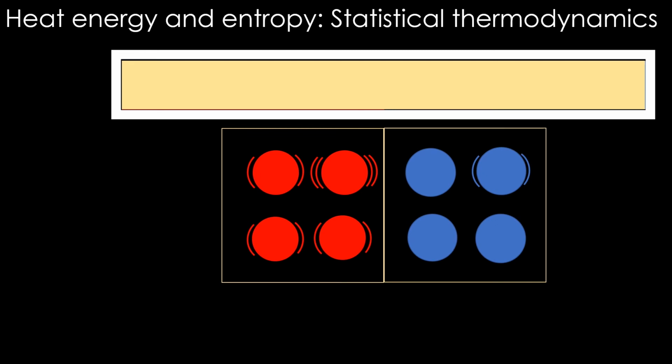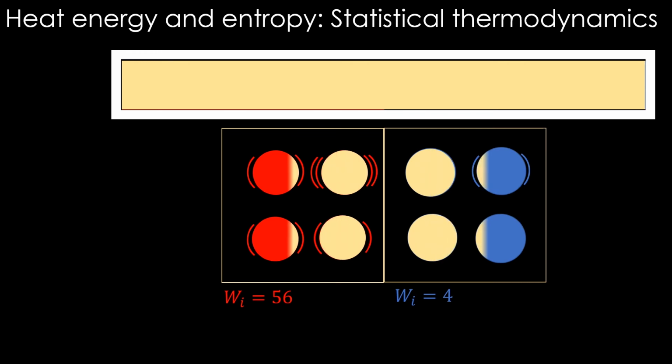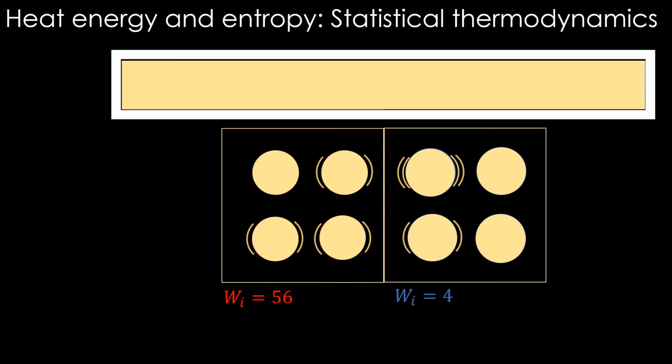In the initial state, there were 5 plus 1, 6 quanta of energy. So what happens when they join? The energy becomes equal. So in the final state, we have 3 quanta in both the parts. The W for 3 quanta among 4 atoms turns out to be 20. That is the final W value.